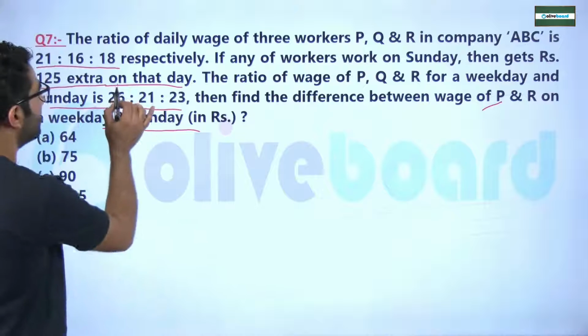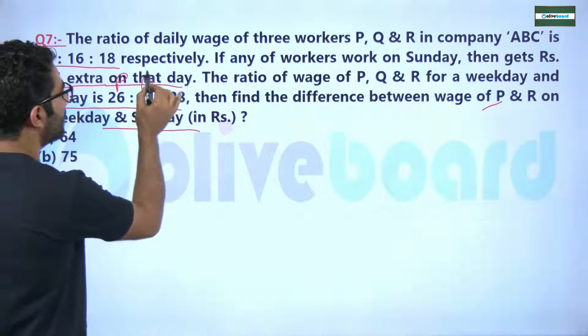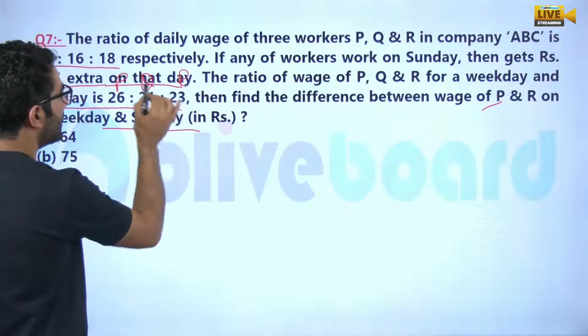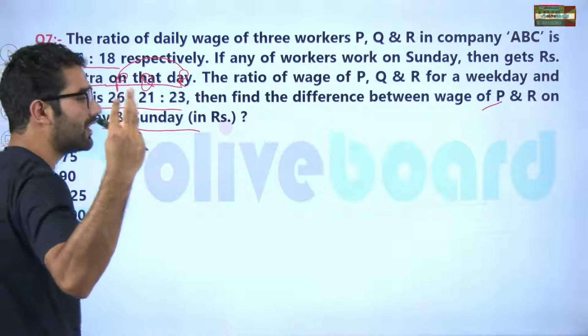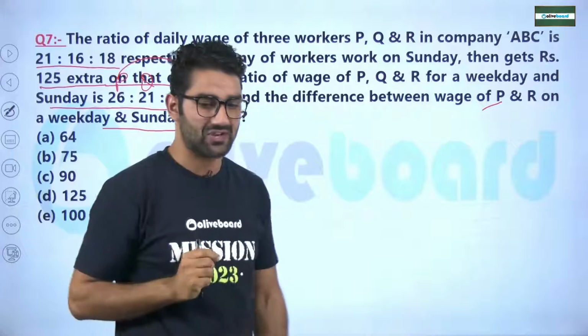What is this? This is P. What is this? This is Q. And what about this? This is R. What about their wages? The difference between their wages is 3 ratio. So we have to calculate each ratio first.